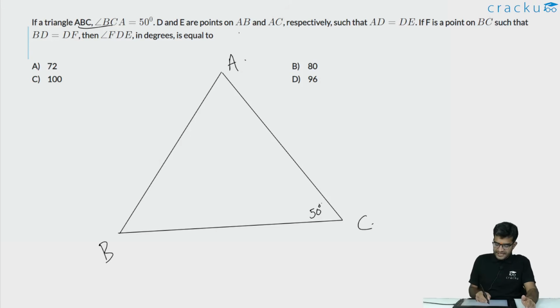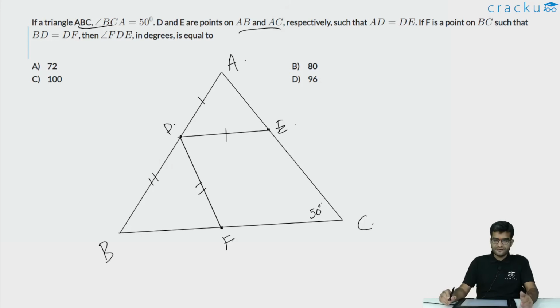We are told that D and E are points on AB and AC. So let us assume that this is D and this is E, such that AD is equal to DE. So if you join D and E, these two sides are of the same length. We are told that F is a point on BC, so F is somewhere over here, such that BD is equal to DF. So again, if you join D and F, BD and DF are the same. So here we are having a lot of isosceles triangles.